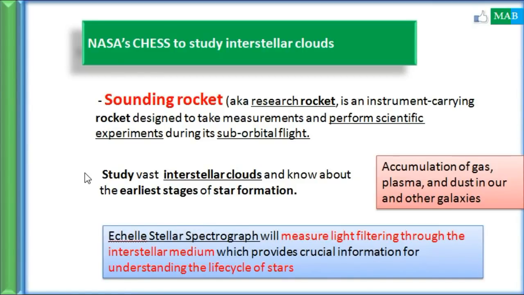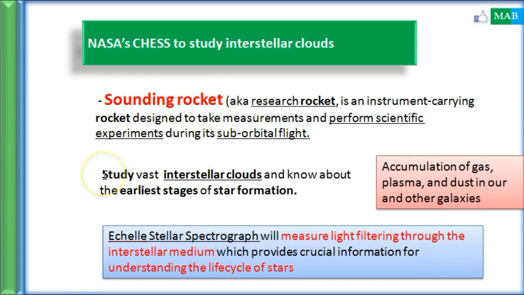Next is NASA's CHESS to study an interstellar cloud. This CHESS is basically a sounding rocket. And what is a sounding rocket? It is also known as a research rocket, and it performs a scientific experiment during its flight. Say, for example, this is a rocket. When I send this rocket to space, during its flight, in the midway only, it will do the experiments. Those types of rockets are called sounding rockets.